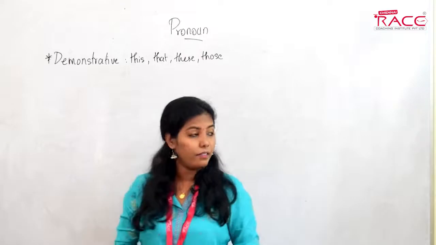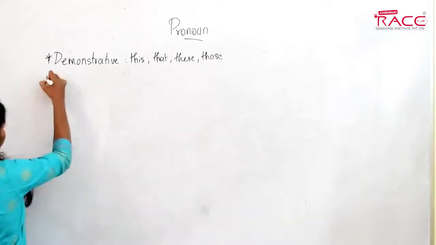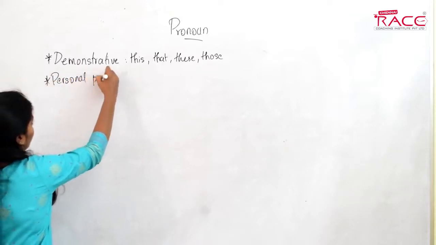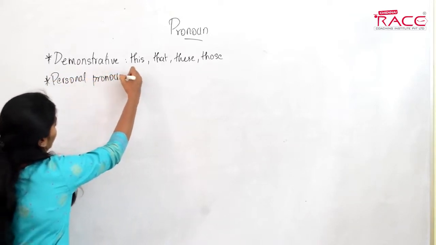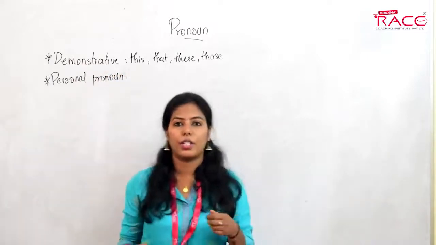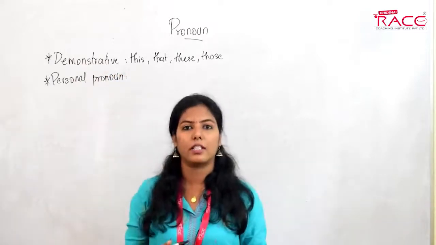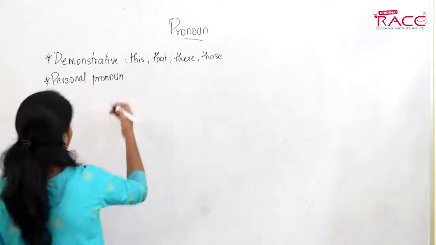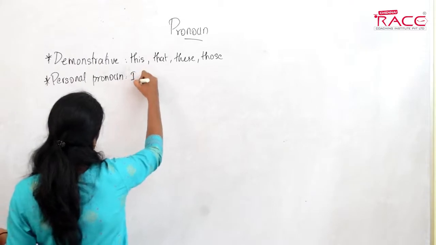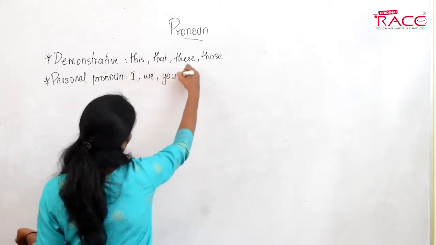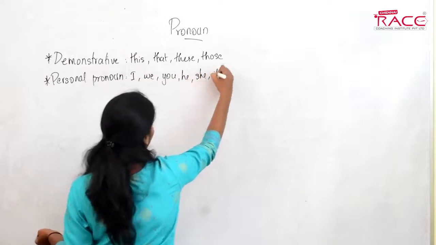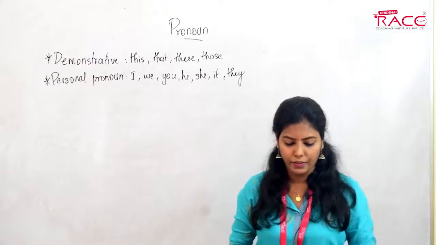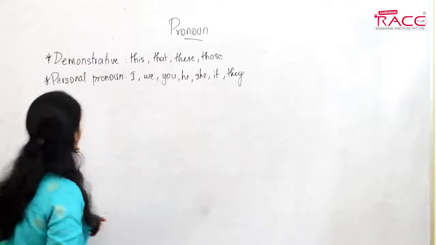Then we have the personal pronoun. A personal pronoun is used to denote a person. We have I, we, you, he, she, it, they. These are called personal pronouns. It is used to denote a person.